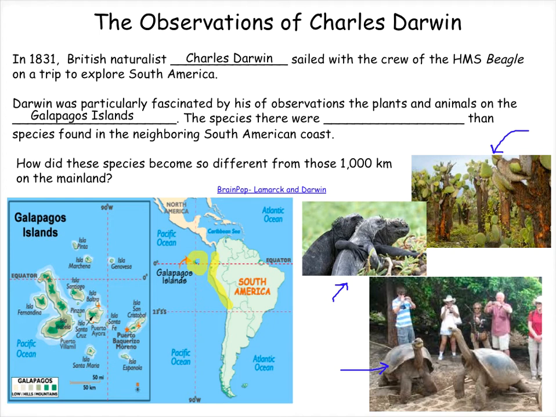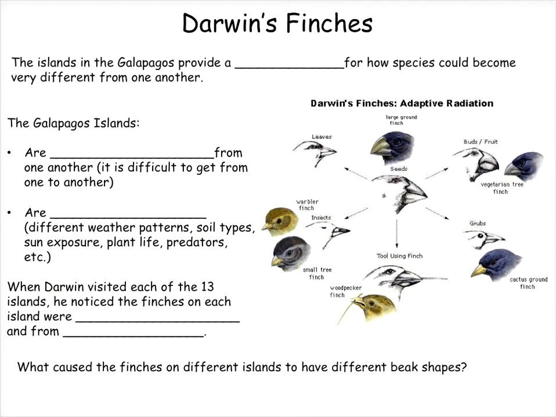So, Darwin became curious. How did these species become so different than those 1,000 miles away on the mainland? It was in the Galapagos Islands that Darwin first formulated his ideas about how evolution occurs. The reason that he was able to do this is because the Galapagos Islands provide a natural model for how species can become very different from one another.